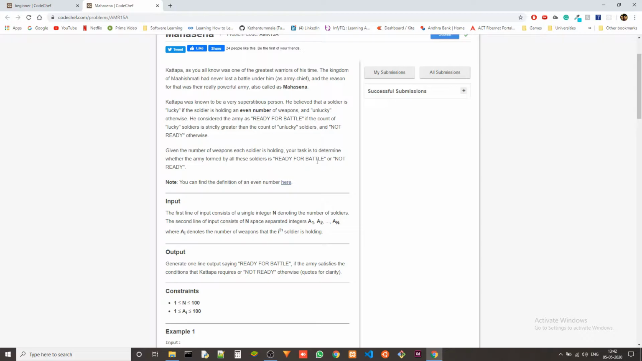He considered the army as ready for battle if the count of lucky soldiers is strictly greater than the count of unlucky soldiers, and not ready otherwise. Given the number of weapons each soldier is holding, your task is to determine whether the army formed by all these soldiers is ready for battle or not. You can find the definition of an even number here.